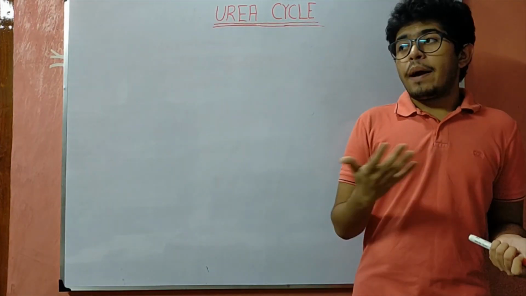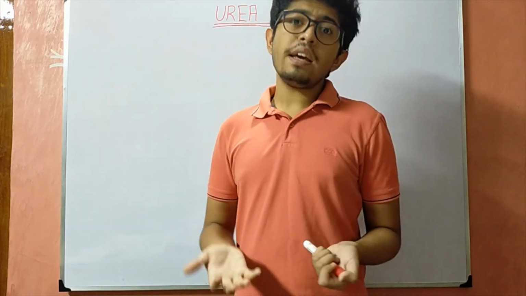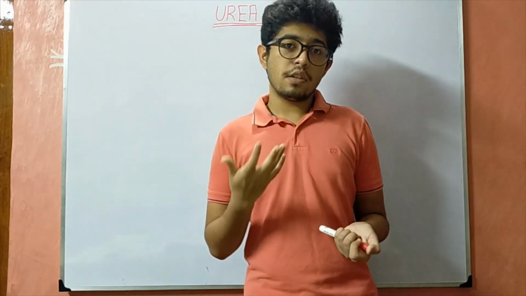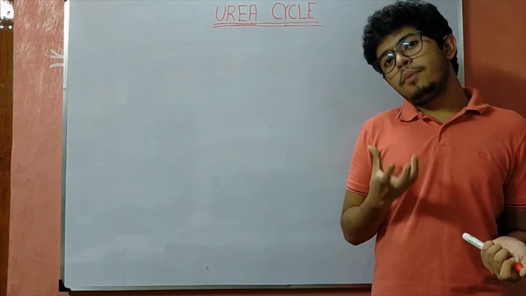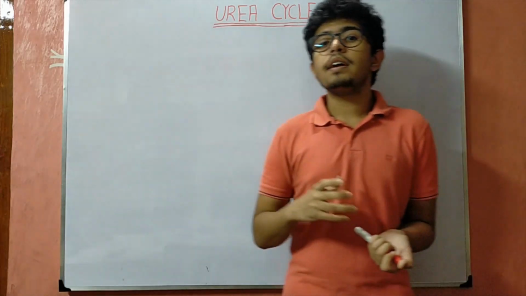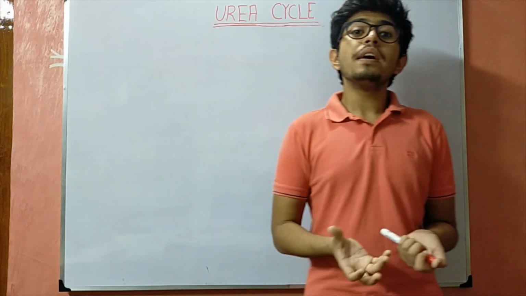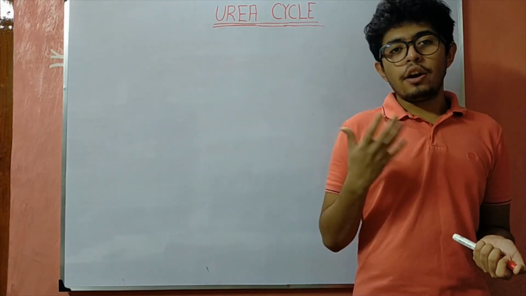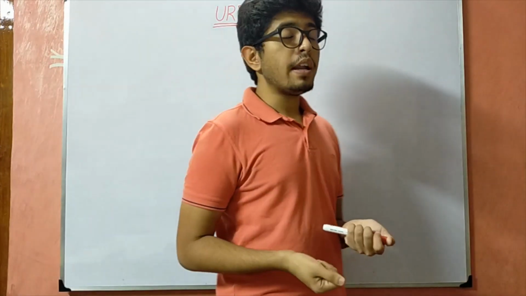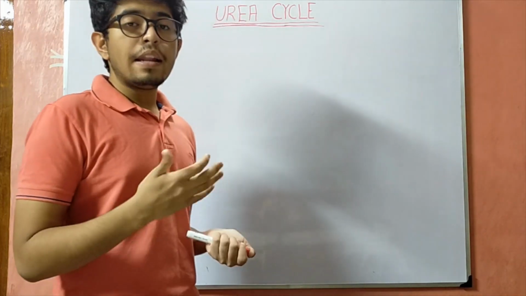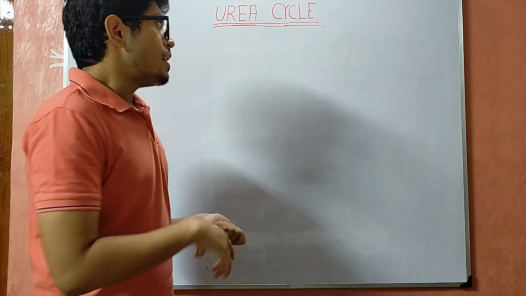If ammonia increases inside the body, it acts as an osmotically active solute, and therefore it will draw more water inside the astrocytes, which are a kind of brain cell, and therefore it can lead to water accumulation in the brain, which is harmful for the brain and can lead to the comatose stage.